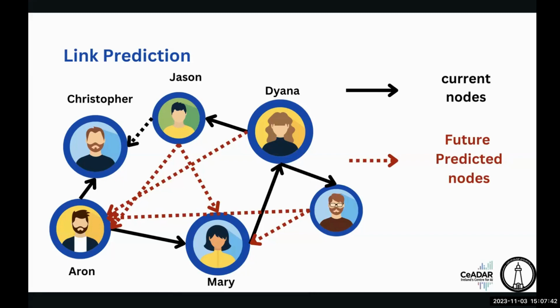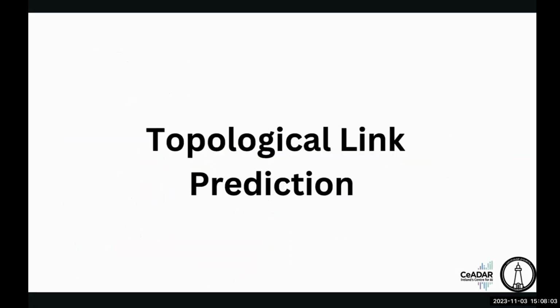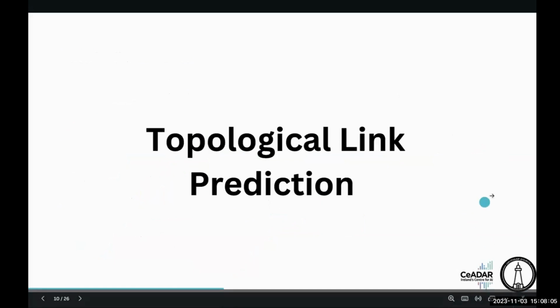How? Because Mary is the point of connection between all of them. At a certain point of time, they have direct connections. In a futuristic way of connecting them with each other, we can guess the likelihood of connections between two nodes in a network. So let's jump into topological link prediction.